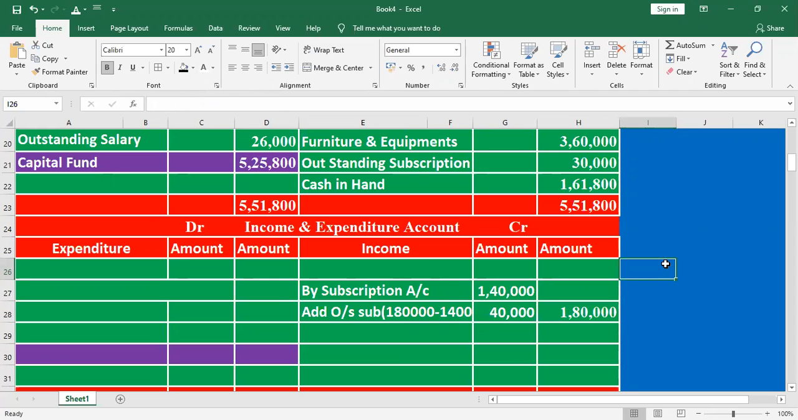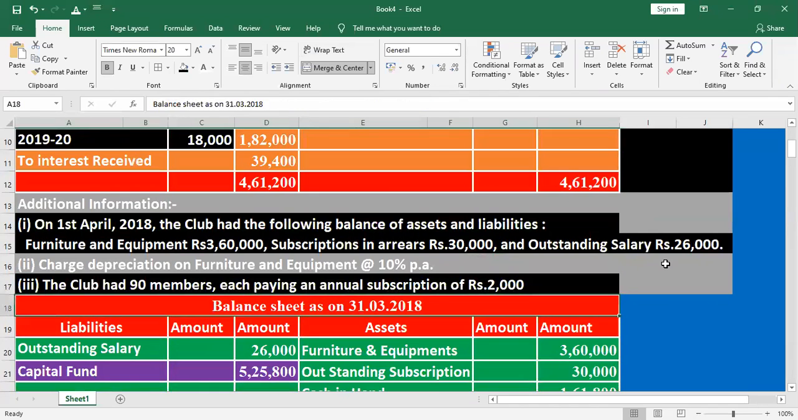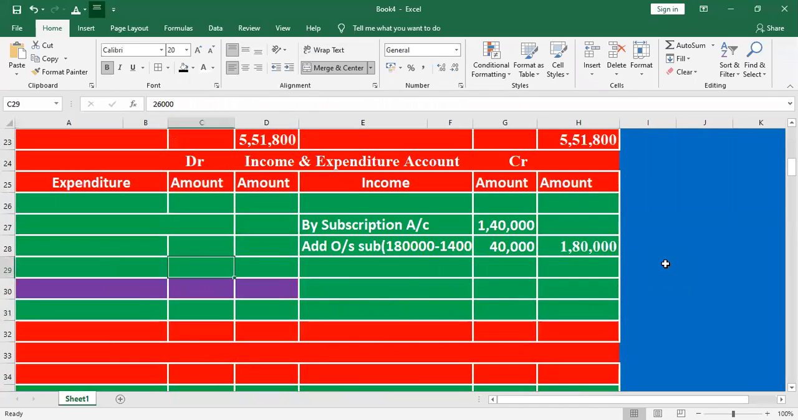The total amount is 1,80,000. How do we find it out? Very simple. In the sum, they are given the number of members and each member's subscription. Multiply the number of members by each member's subscription. 90 into 2,000, you will get 1,80,000.